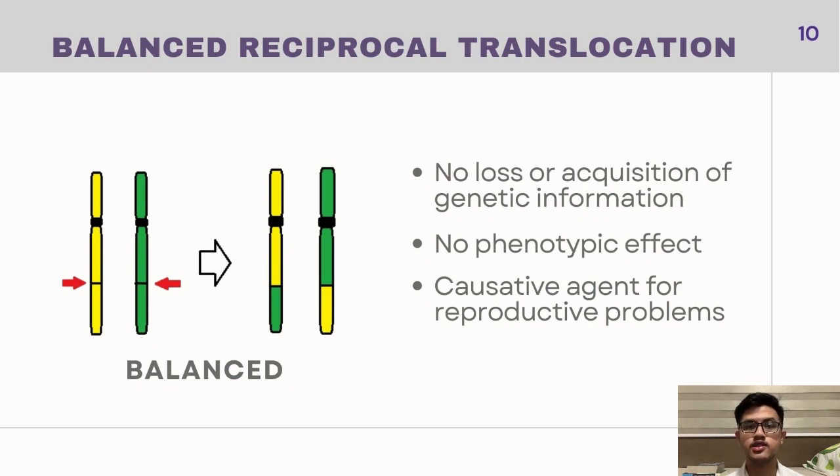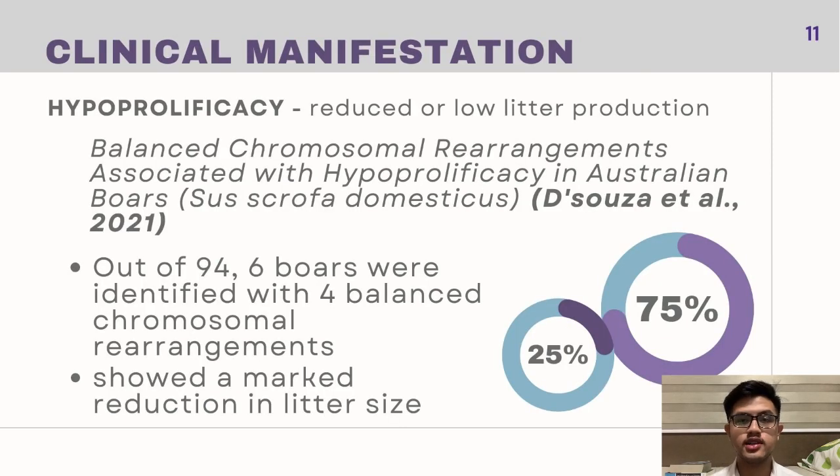But recent studies have shown that it has a correlation with reproductive problems, and one of the clinical signs of this aberration is hypoprolificacy. Hypo means below the normal and prolificacy means the amount of litters or young produced. Basically, if a certain breed produces 12 viable litters normally, a hypoprolific sow or mother pig will only be able to produce 5 to 7 litters.